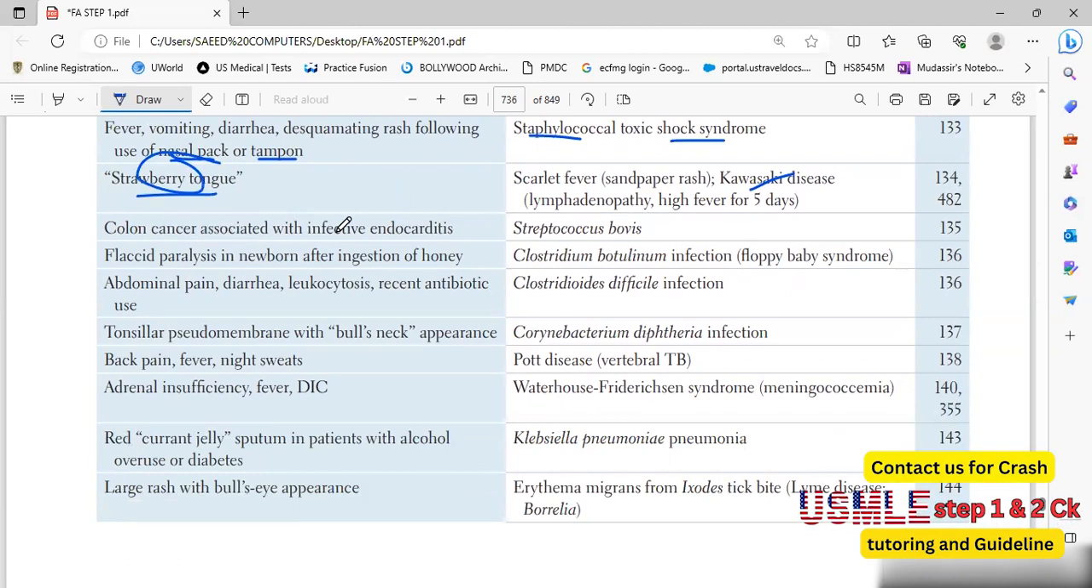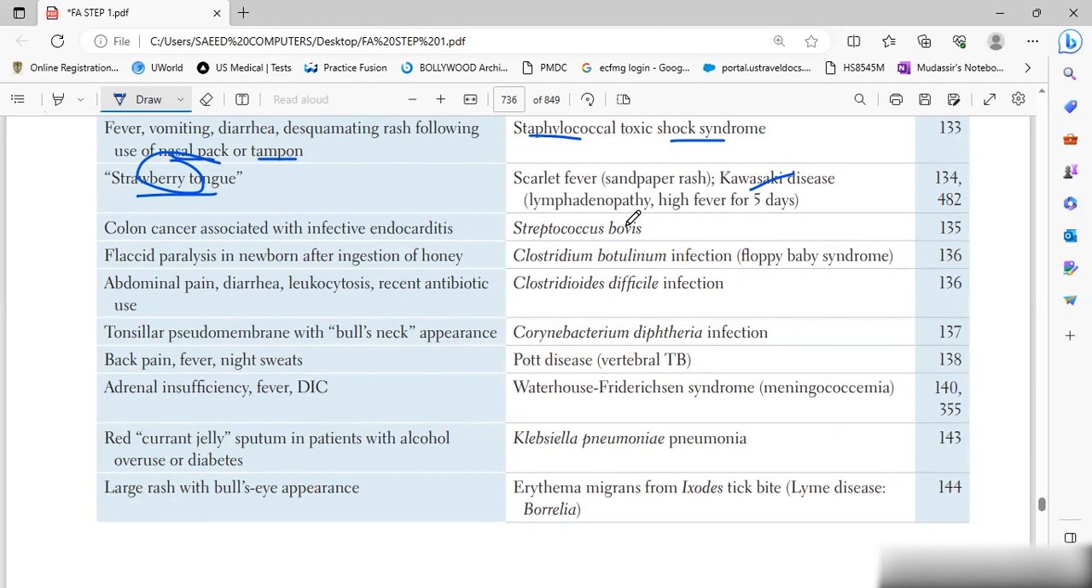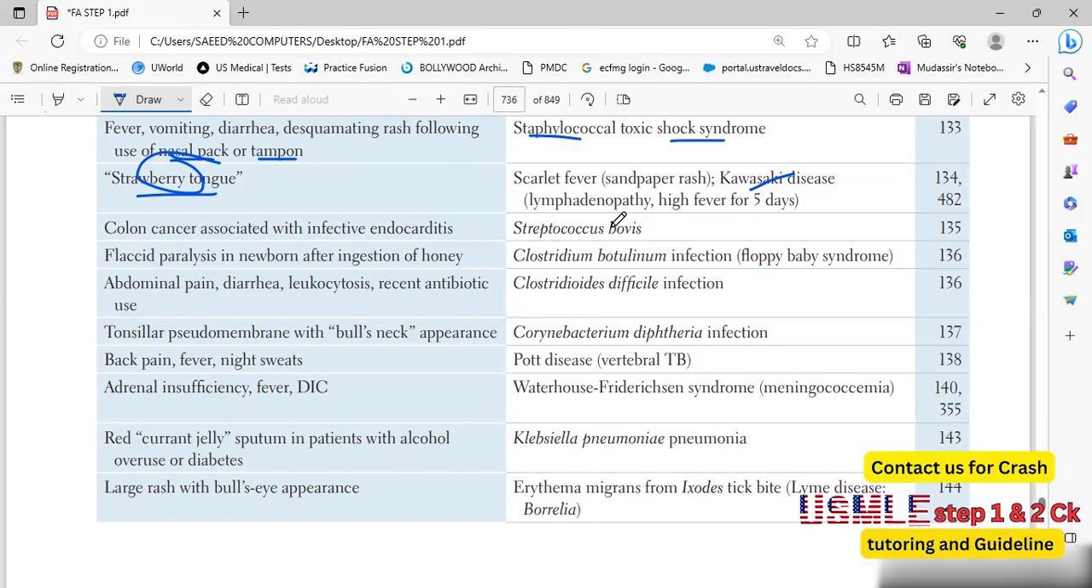Colon cancer associated with infective endocarditis: it is Streptococcus bovis. There is another organism, write it down in the book. It is Clostridium septicum. Clostridium septicum can also be associated with colon cancer and infective endocarditis.